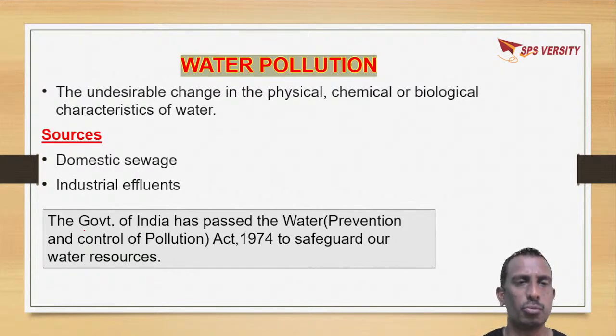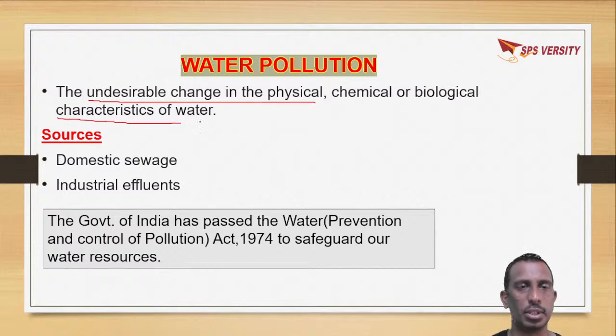So what is water pollution? It is an undesirable change in the physical, chemical and biological characteristics of water. What are the major sources?